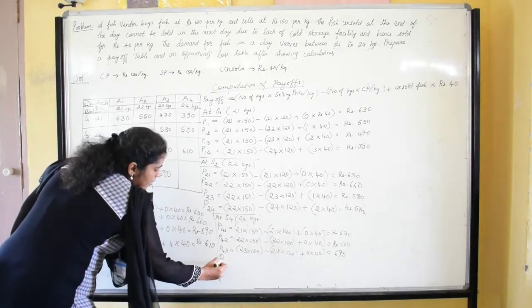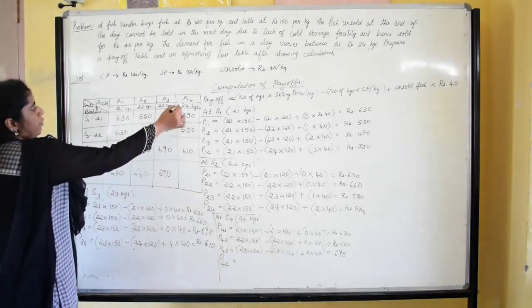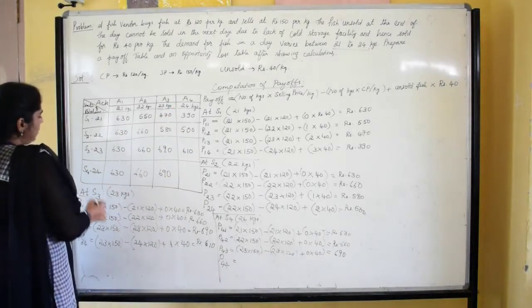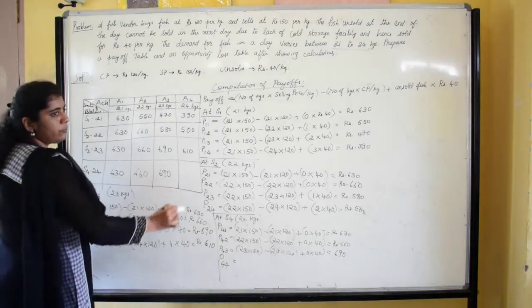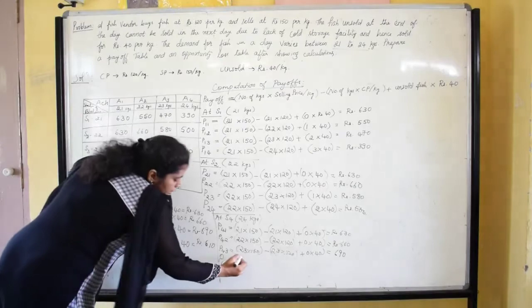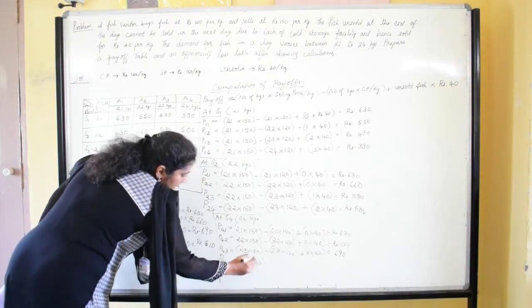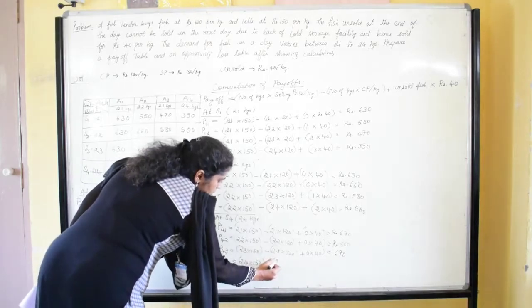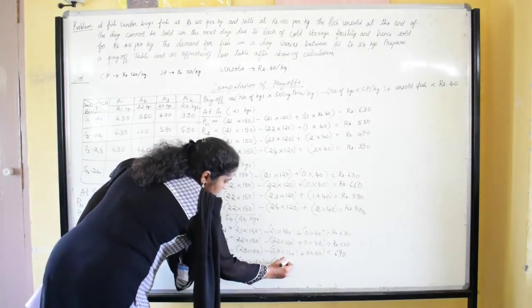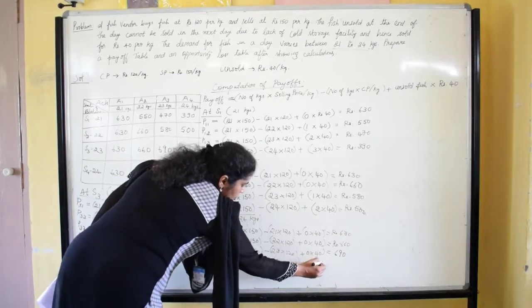And last cell, fourth row, fourth column: 24 kgs of fish is available and the demand is also for 24 kgs. So everything can be sold in the market. It is 24 into 150 minus 24 into 120 plus nothing is left, 0 into 40.